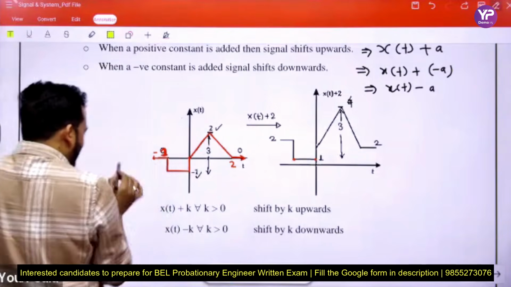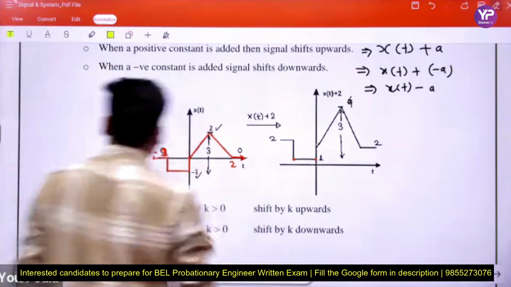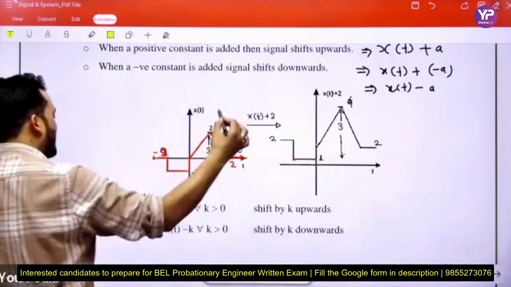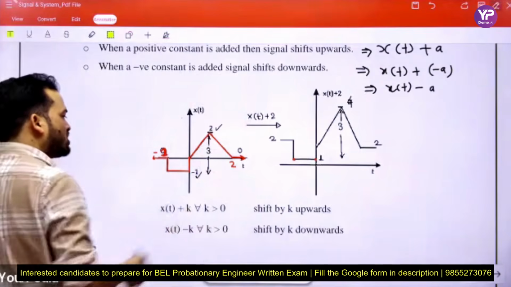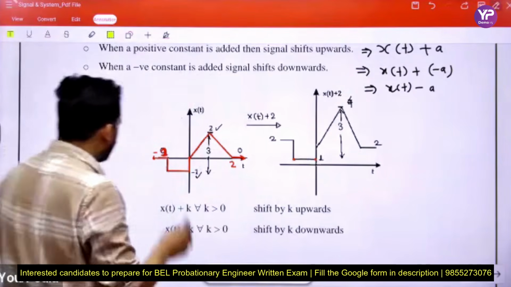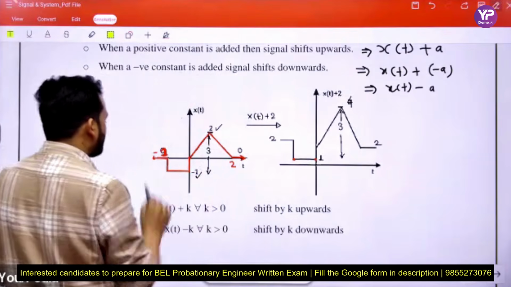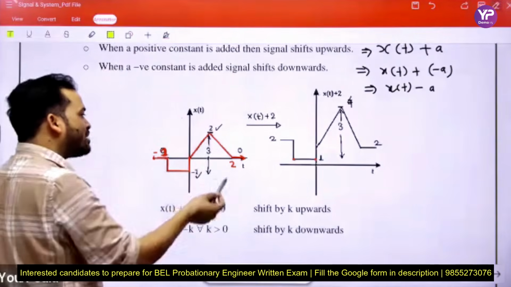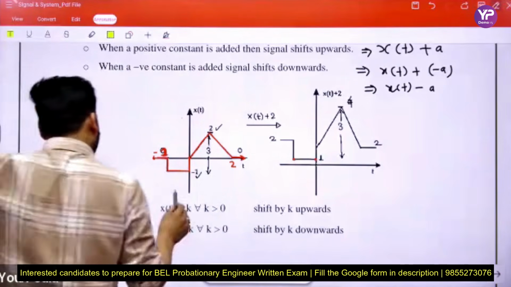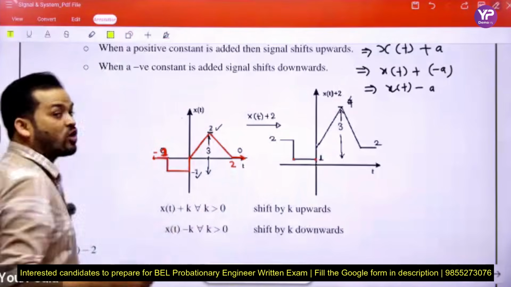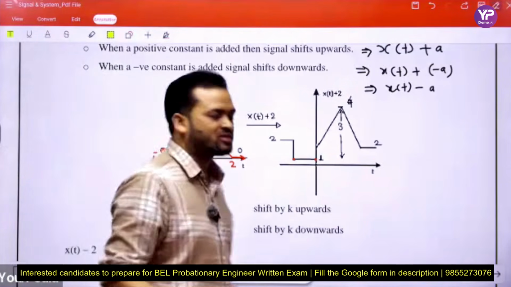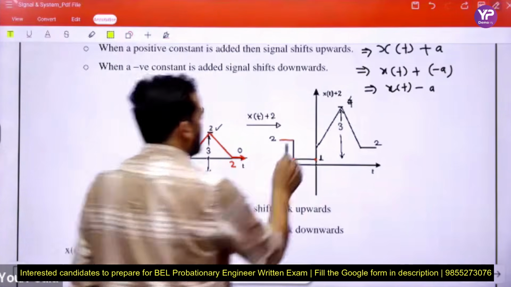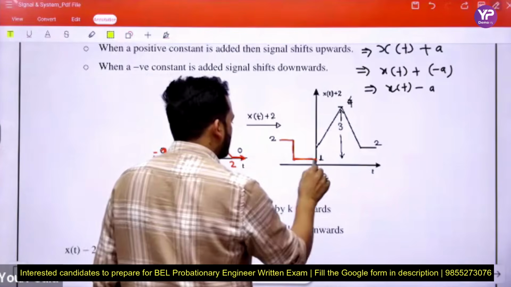Between minus infinity and minus 1, when we add 2, it becomes 2, because between minus infinity and minus 1 the signal is already 0, and when we add 2 to 0, it becomes 2. This is the 2 value of the signal. We draw it dark here.